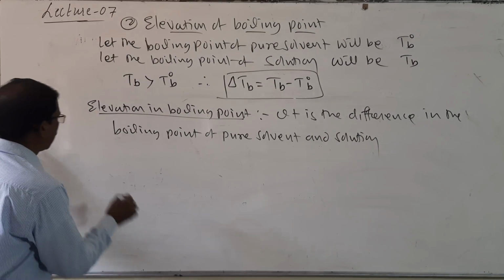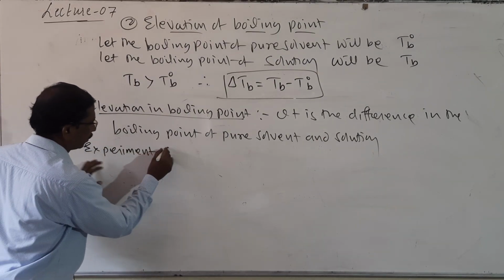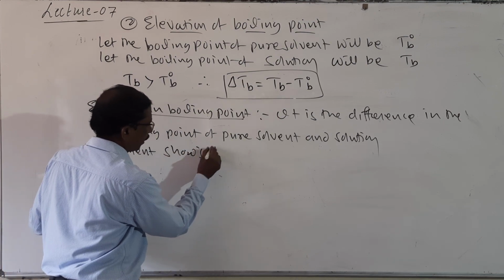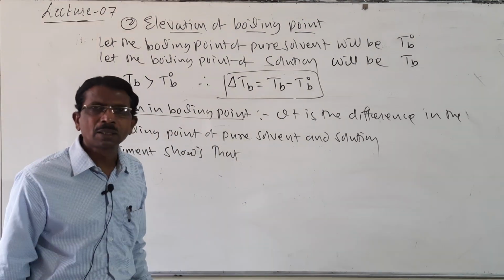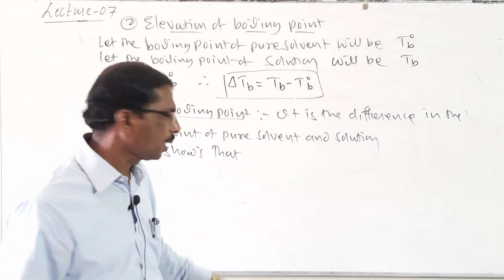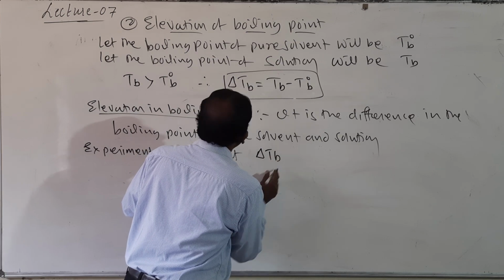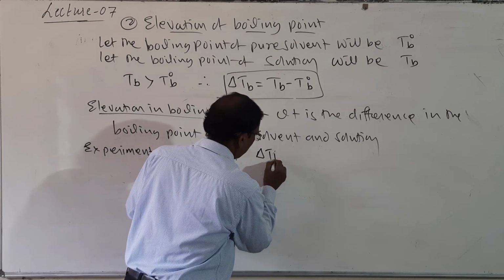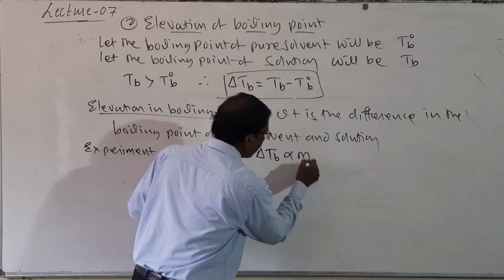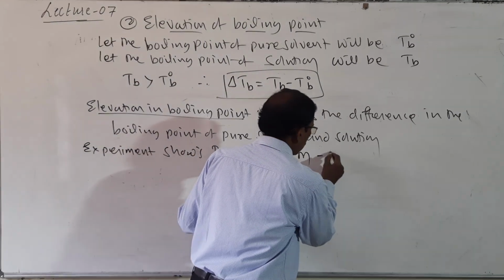So, here experiment shows that the elevation in boiling point is directly proportional to the molality. So, I will write delta Tb is proportional to m. M is called as molality. Equation 1.